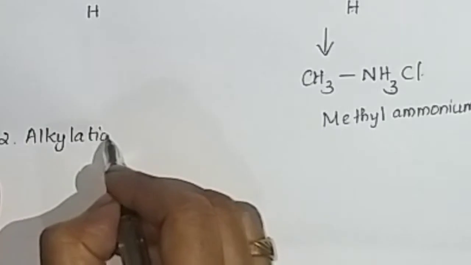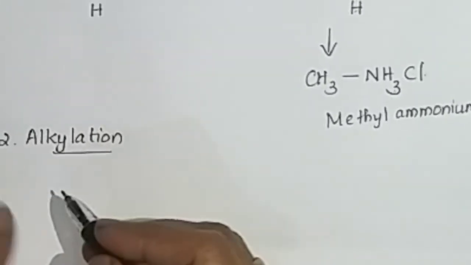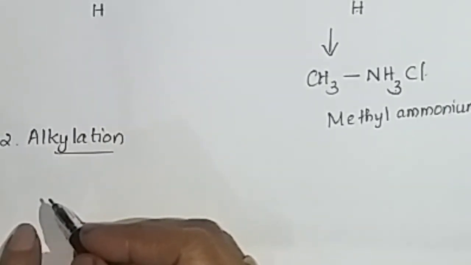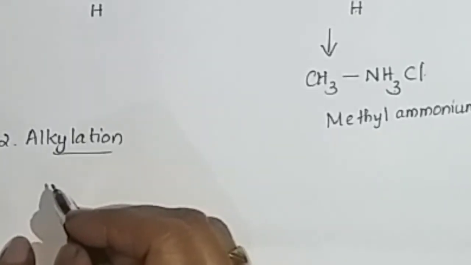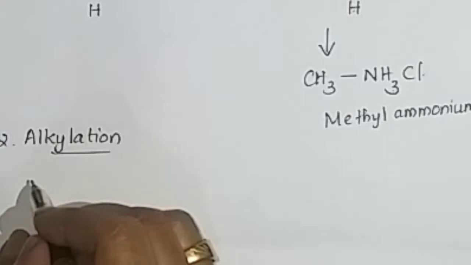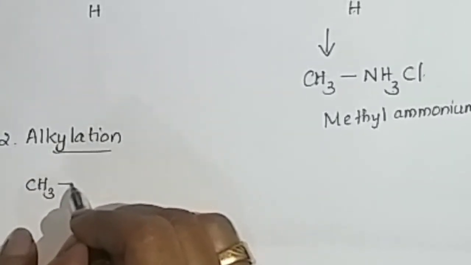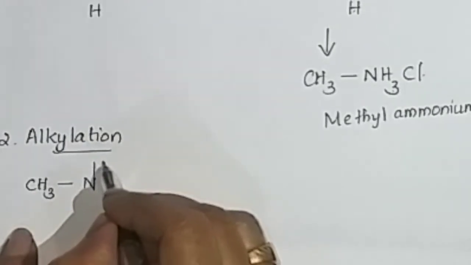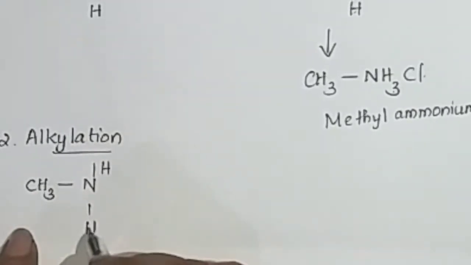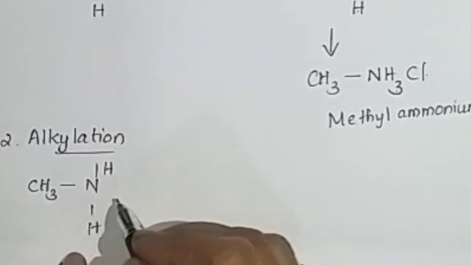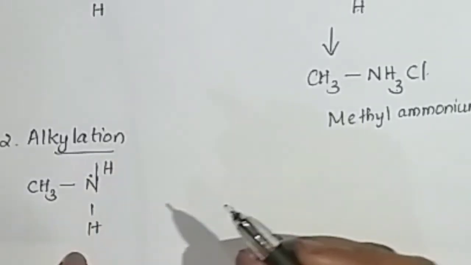Alkylation means reacting with an alkyl halide. An alkyl group means methyl, ethyl, propyl, etc. So this amine, simply methanamine CH3NH2, is a primary amine. Nitrogen consists of a lone pair.